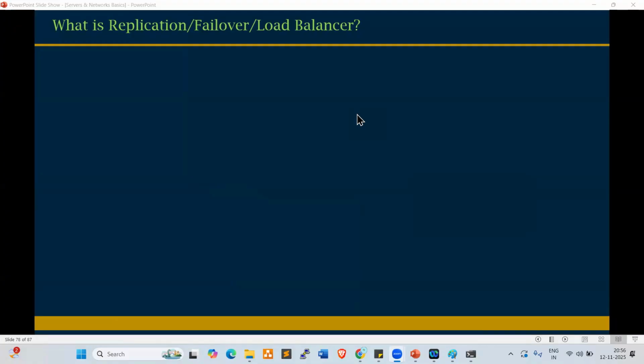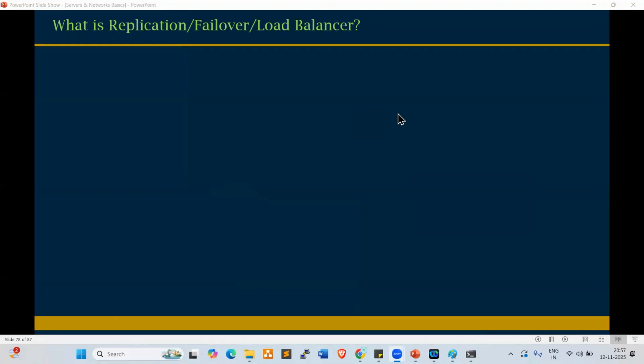Load balancing is nothing but whatever requests or load are coming in will be shared equally with the resources. There is an ELB concept in our AWS services, ELB, Elastic Load Balancer. While working on ELB, we can work on it practically. Okay. First of all, replication.